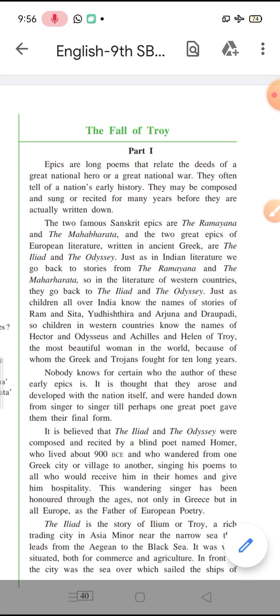So a similar power was this Thetis had with her. And she knew about it because she was the goddess of water, so she knew.